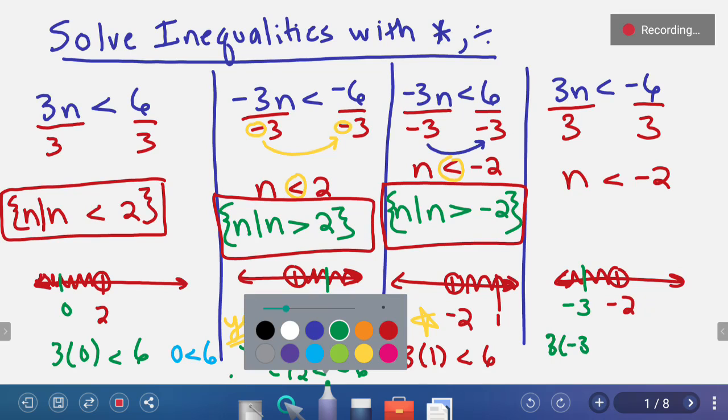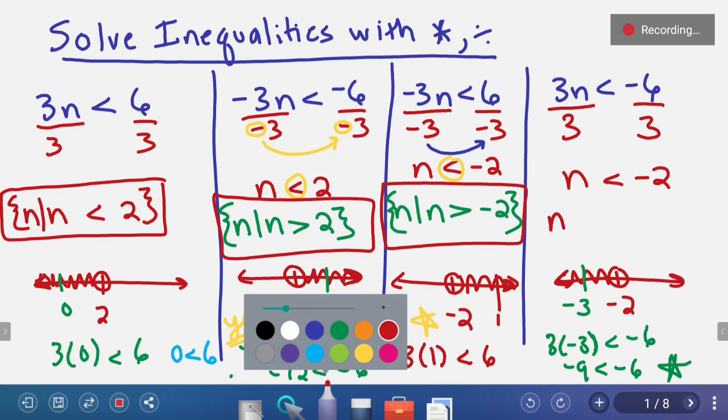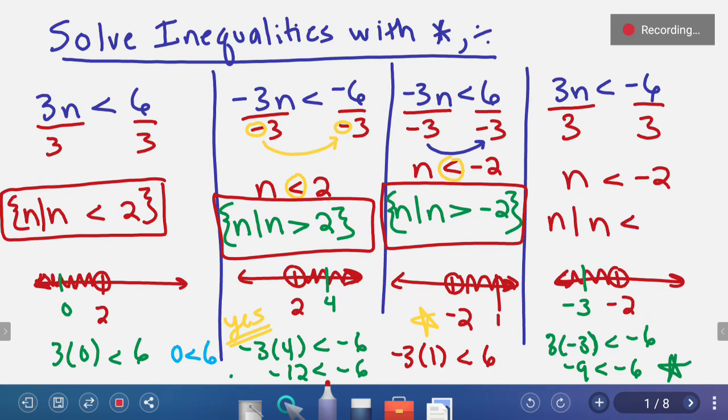3 times negative 3, is that less than negative 6? 3 times negative 3 is negative 9. Is that less than negative 6? Sure is, so this answer is correct. So we can have our final answer of n is true when n is less than negative 2. No change needed.